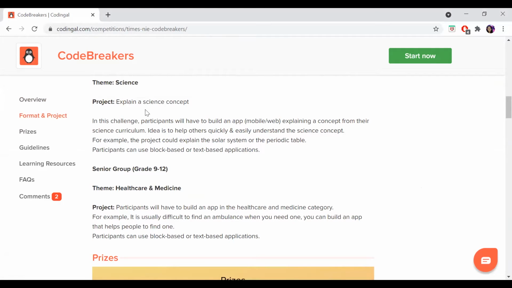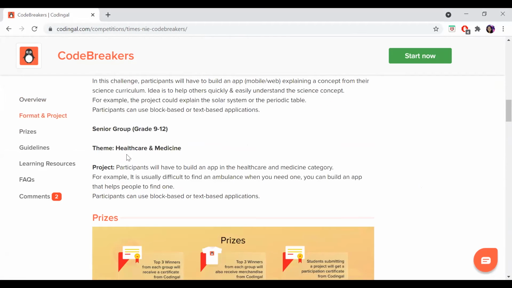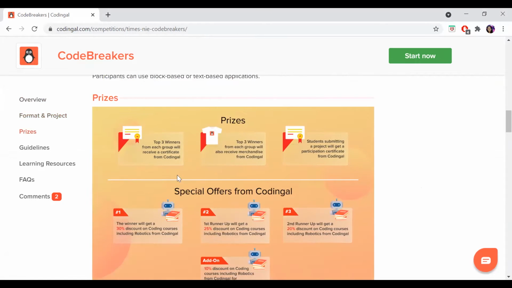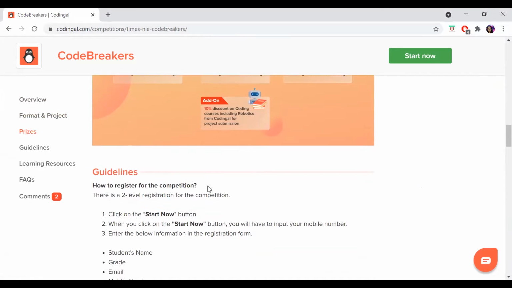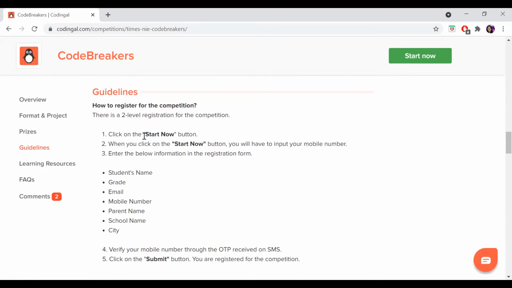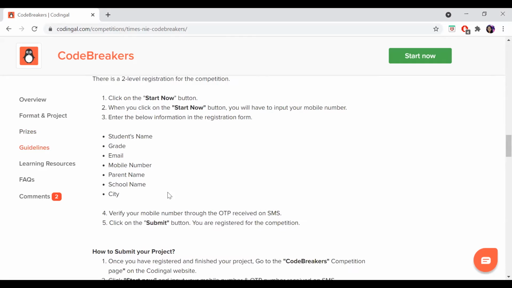So here, for the type of project, you can use either text-based coding or block-based coding. The theme is healthcare and medicine. And yes, of course, there are prizes also. We can discuss prizes and other things after the session. If you have any doubt, you can ask me. I will also explain the guidelines.